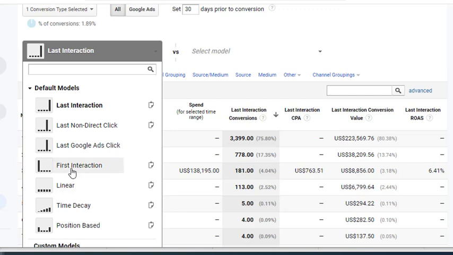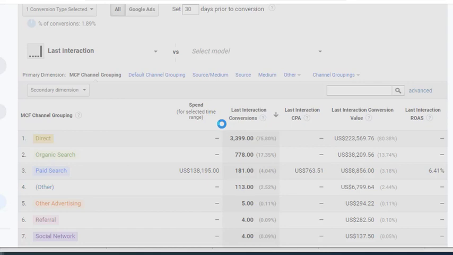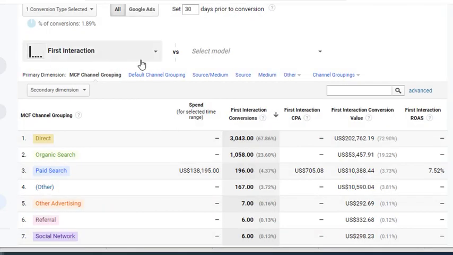So for example, if we do first interaction, we're now looking at first interaction, and direct was at nearly 76%, and now it's only saying 67%, so things change. It's certainly worth taking a look to see whether all the credit is going to the last touch point, whereas in actual fact nobody starts off their sales journey right at the bottom of the funnel. They started somewhere else, and you're tracking it the whole way through.